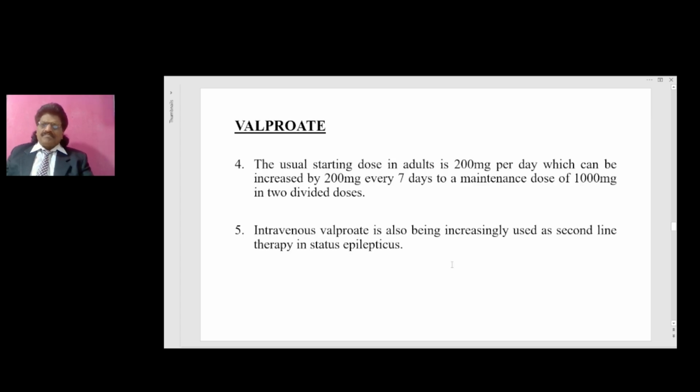Valproate. The usual starting dose is 200 mg per day, which can be increased by 200 mg every 7 days to a maintenance dose of 1000 mg in 2 divided doses. Intravenous Valproate is also being increasingly used as a second line therapy in status epilepticus.